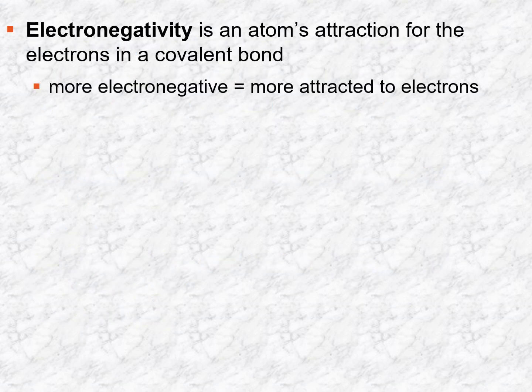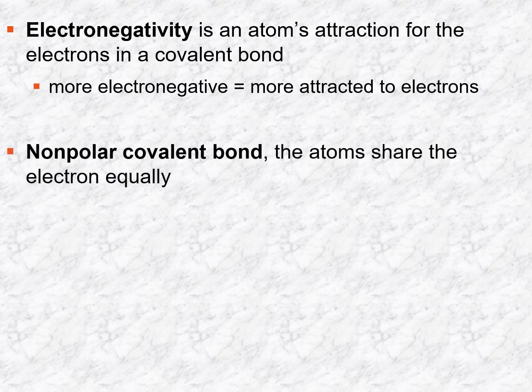Now moving on, atoms in a molecule can attract electrons in varying degrees. Okay, so this is referred to as electronegativity. So each atom has a specific electronegativity, and there's a relative number associated with it. So those atoms that are more electronegative are more attracted to electrons. So they're going to pull electrons more towards itself.